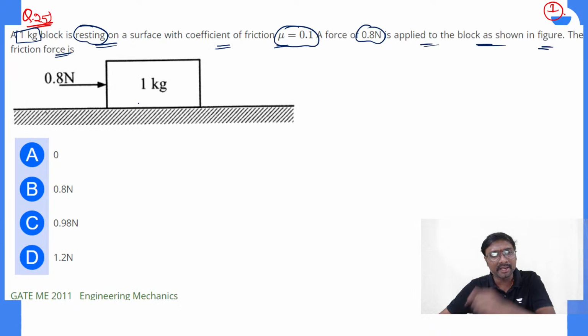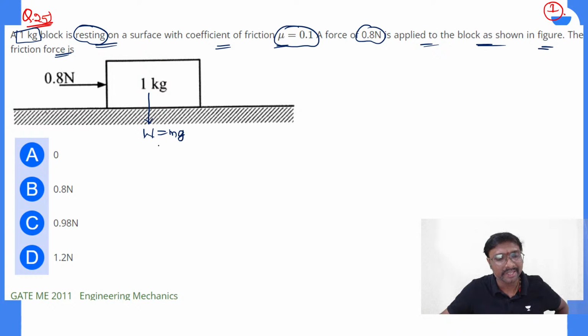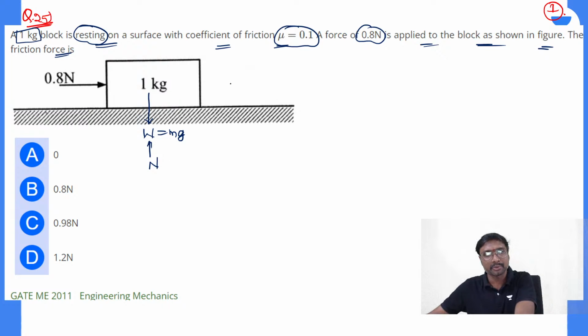So what is the F maximum possible? That is the static coefficient of friction into the normal reaction. So what is that normal reaction, if you just observe? This is your 1 kg block, yes or no? And that normal reaction is nothing but your weight. What is that weight equal to? Mass into acceleration due to gravity. So this is your N, the normal reaction.